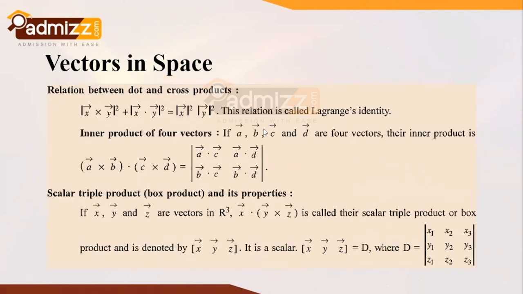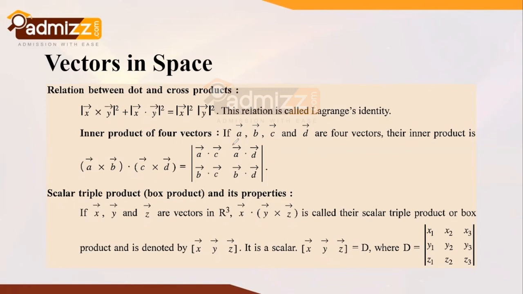Now, to proceed further, since we have a few more concepts and we are running out of time, I will pace up a little rather than explaining everything in detail. It is important to note that in the relation between dot and cross products, we take it as: modulus of cross product square plus modulus of dot product square is equal to modulus of individual vector square. That is the relation showing Lagrange's identity.